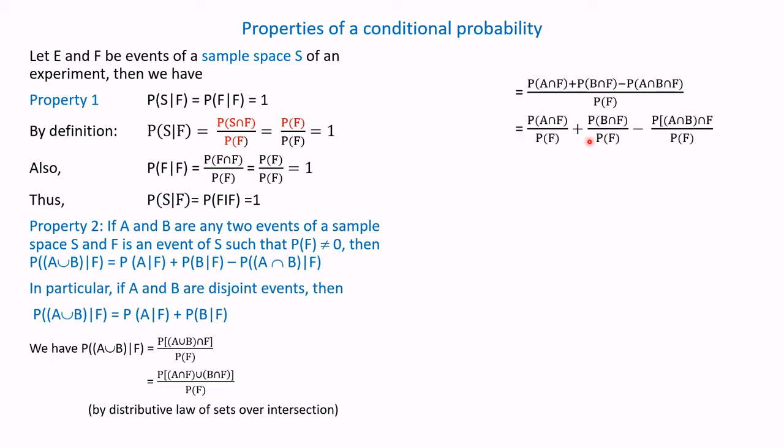Therefore, bifurcating the sums in the numerator, we can rewrite that as probability of A intersection F divided by the denominator P of F plus probability of B intersection F divided by P of F minus probability of A intersection B intersection F divided by probability of F.